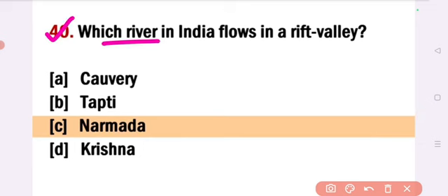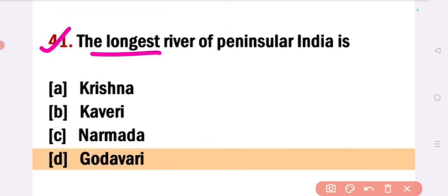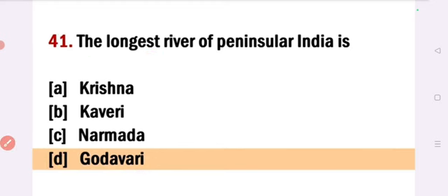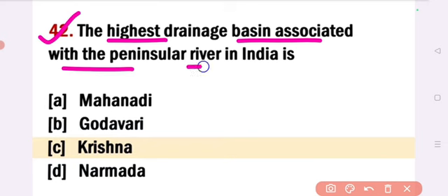Which river in India flows in a rift valley? Answer option C, Narmada. Answer Narmada. Next. The longest river of peninsular India is. Answer option D, Godavari. The longest river of peninsular India is Godavari. Next. The highest drainage basin associated with the peninsular river in India is. Answer option C, Krishna. The highest drainage basin associated with the peninsular river in India is Krishna. Next.